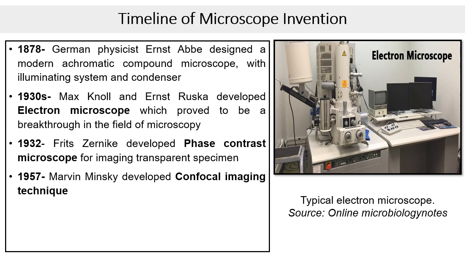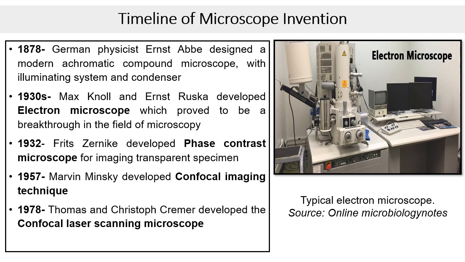In 1957, Minsky developed the confocal imaging technique. In the year 1978, Thomas and Christoph Cremer developed the confocal laser scanning microscope. In the confocal imaging technique, laser light is focused onto a definite spot at a specific depth within the sample, and it does not illuminate the whole sample at once, which the conventional microscopes do. During the 1990s, we finally came across the fluorescence microscopy. So here you can see the picture of a typical electron microscope.